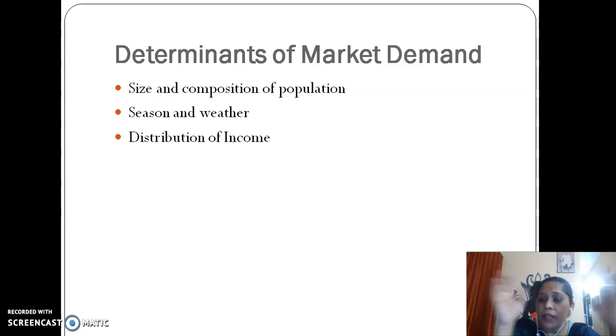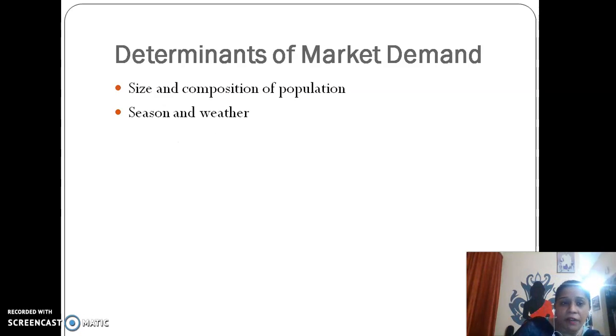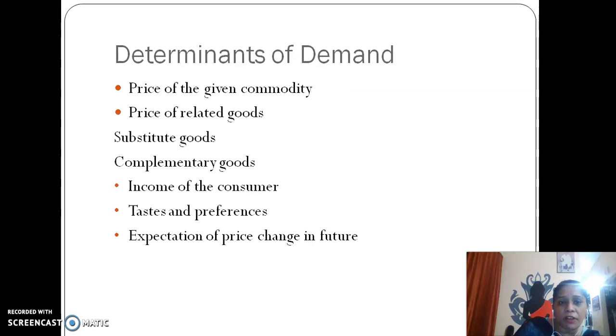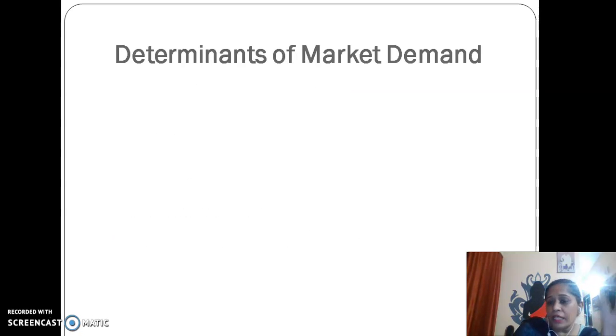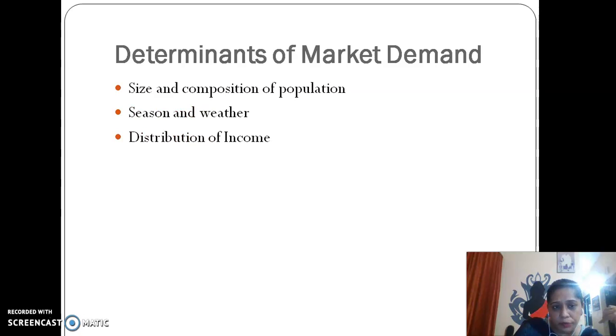So it also depends on what kind of income generation there is, where the employment is more, where the people are earning more income. They will demand more commodities and the nature of the commodities will also differ. So these were the determinants of market demand, and in the previous slide we saw all the determinants of individual demand.